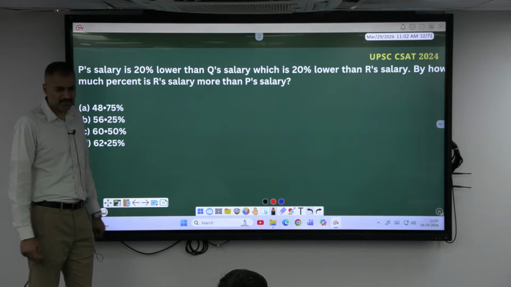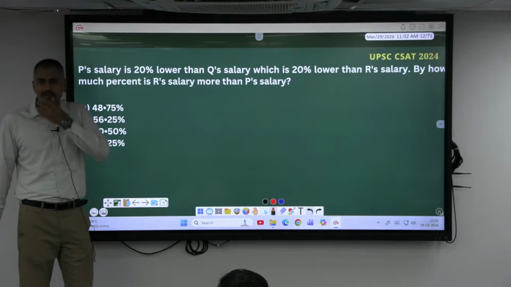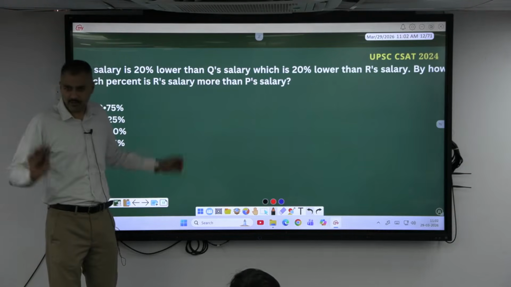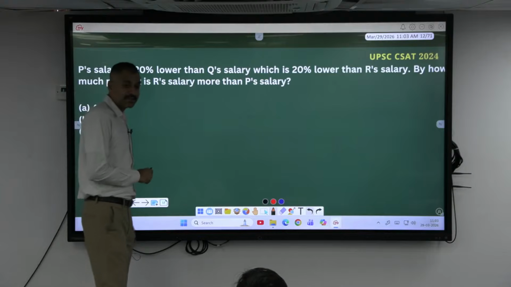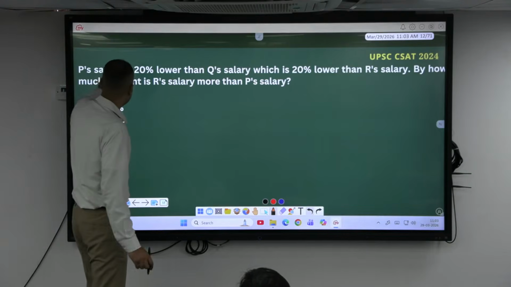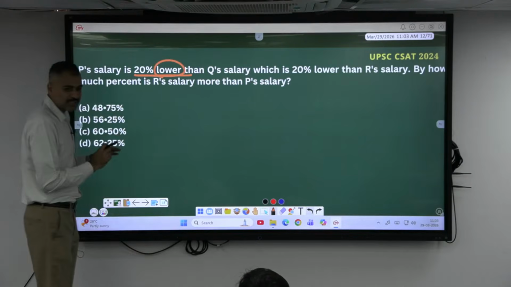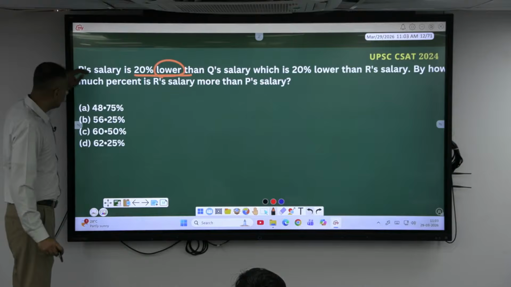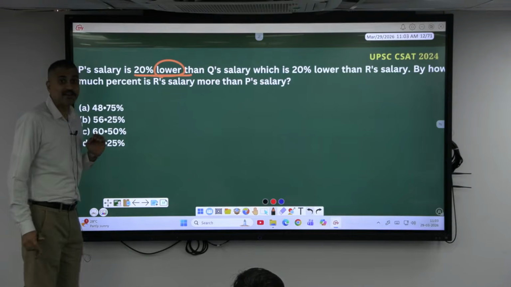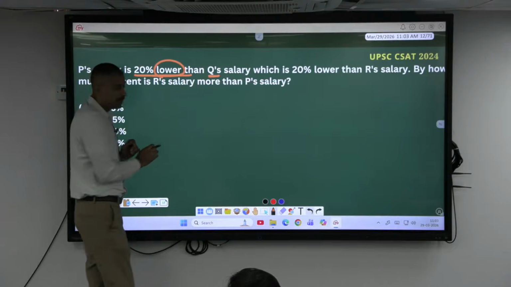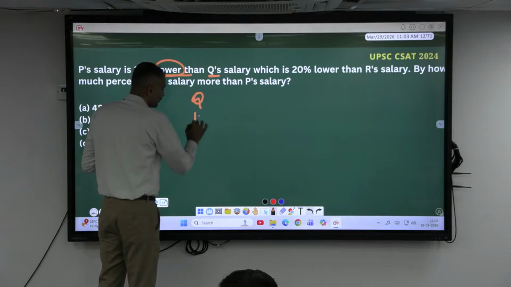Assume, come on, you know. Every time do not worry about the x here. Since in percentage most of the time 100 works. What should I consider 100 as, sir? P salary is 20% lower. It's a comparative degree, right? Compared to what, sir? P salary is 20% lower than Q. Means can I assume Q salary? Yes.